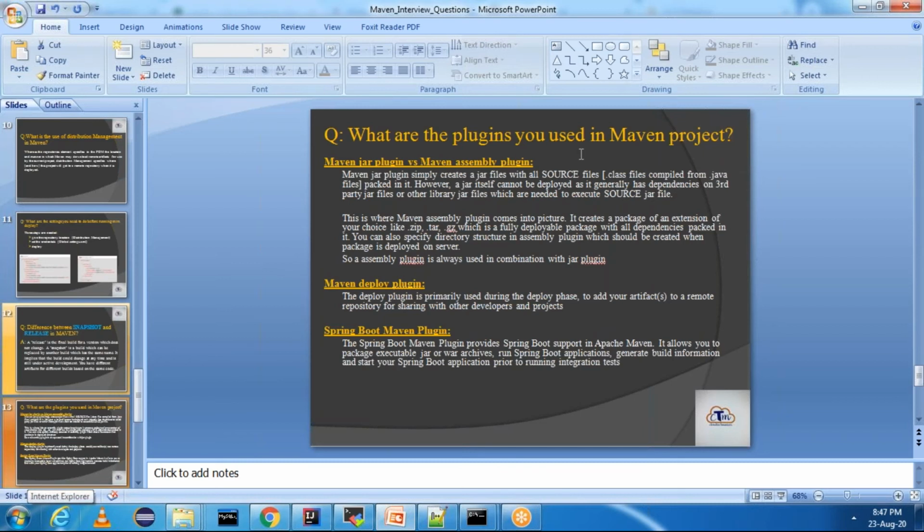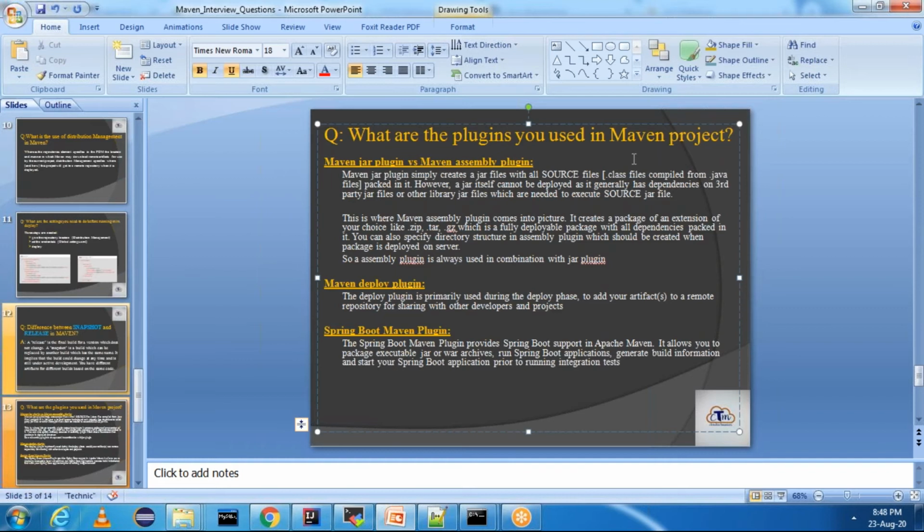What are the plugins you used in your Maven project? This is also one of the common questions. People will ask what plugins you used in your Maven project. I have come up with four different plugins. The first is the Maven jar plugin, then the Maven assembly plugin and the Maven deploy plugin. For the Maven deploy plugin, we already saw how to use it with Nexus or JFrog. Let me explain the Maven jar plugin and the Maven assembly plugin.